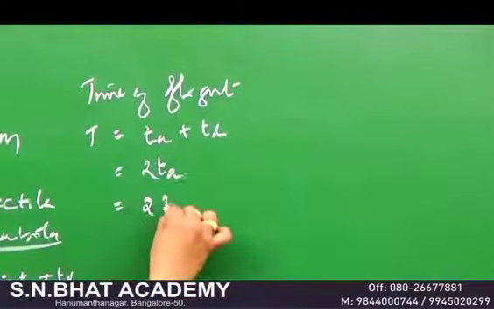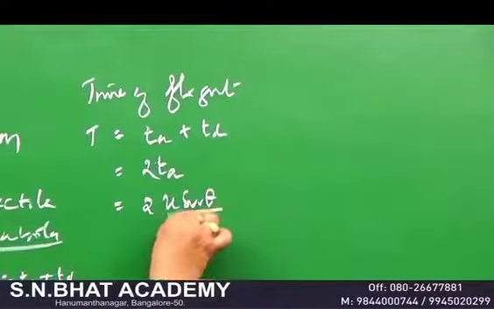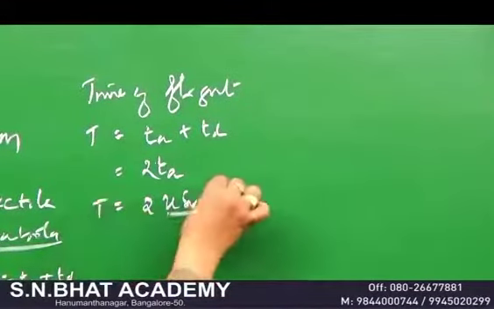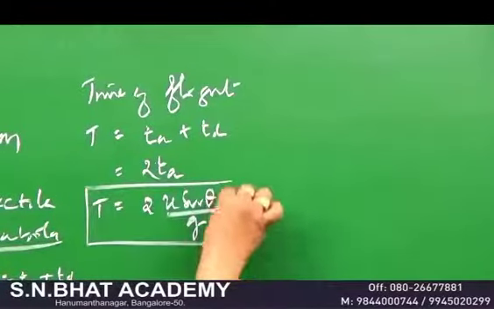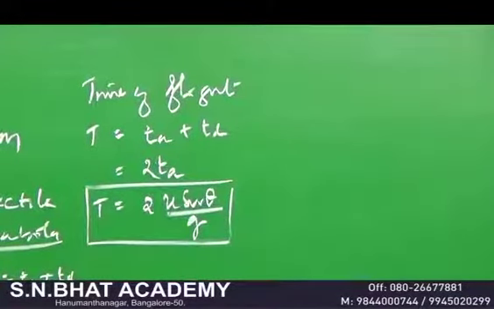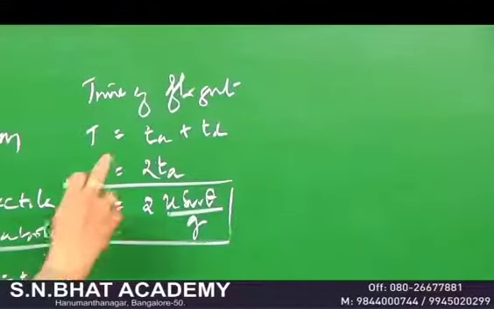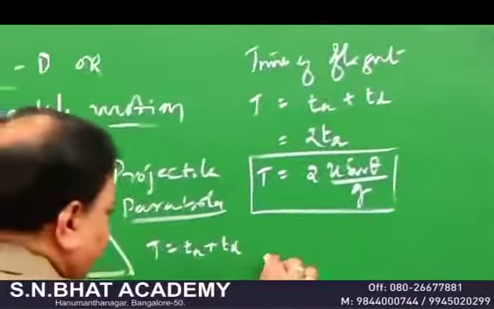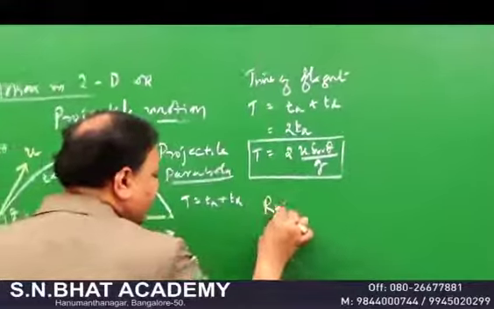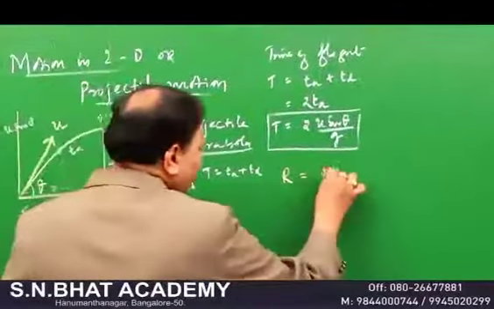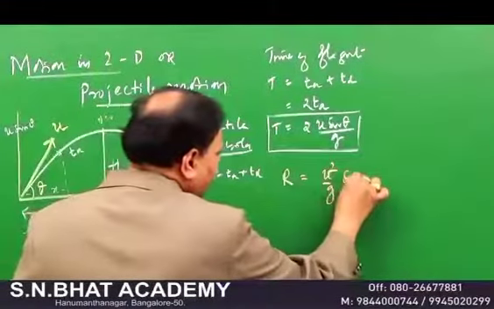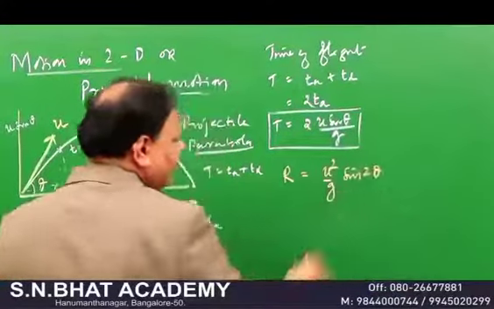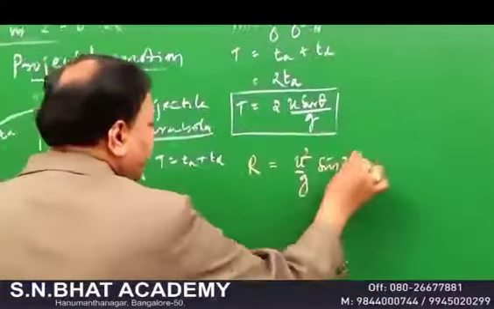And therefore this is equal to u sin theta by g, an expression for time of ascent. Therefore the time of flight is this much. Very important: if the time of ascent is 5 seconds, time of descent is also 5 seconds. 5 seconds plus 5 seconds is 10 seconds, called time of flight. If you ask me for the expression for the horizontal range, it is very simple. It is u square by g into sine of 2 theta. It is very important. It is sine 2 theta.